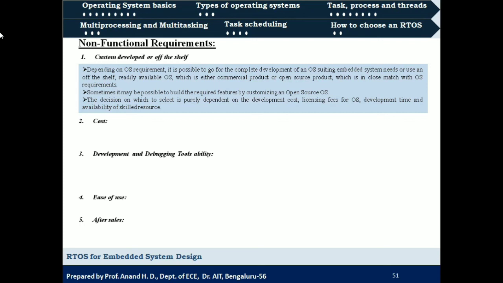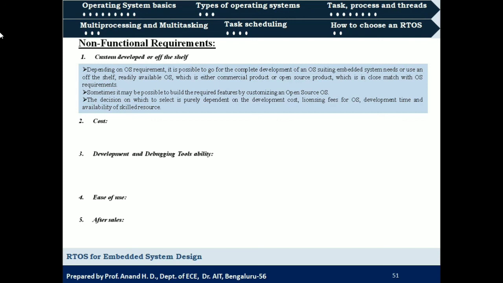The decision on which to select is purely dependent on the development cost and the licensing fees of that operating system, the development time, and the availability of skilled resources. Who are the developers? How well skilled are they? All those things will be considered to decide whether the operating system required for executing our application should be developed from scratch, that is custom developed, or can be developed by making use of readily available library files, that is the off the shelf method.